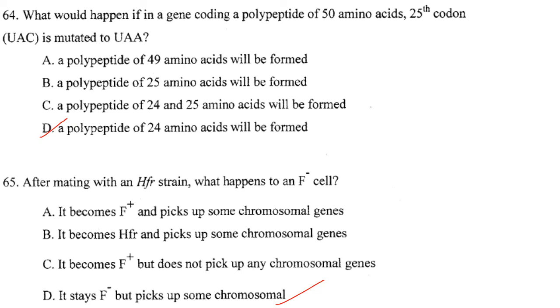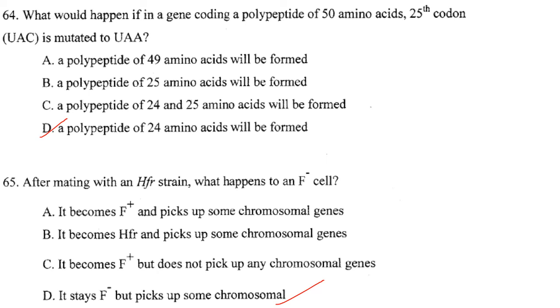Okay, and if in a gene encoding a polypeptide of 50 amino acids, the 25th codon is mutated to UAA, then the chain will be terminated at that place because no tRNA can bring an amino acid from the amino acid pool. So in that case, a polypeptide of 24 amino acids will be formed.